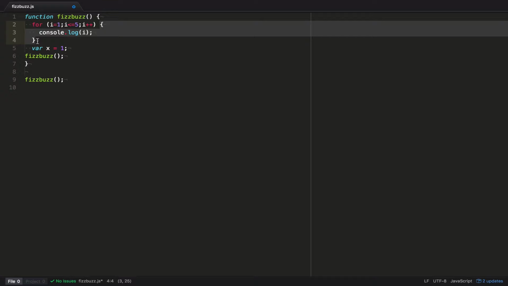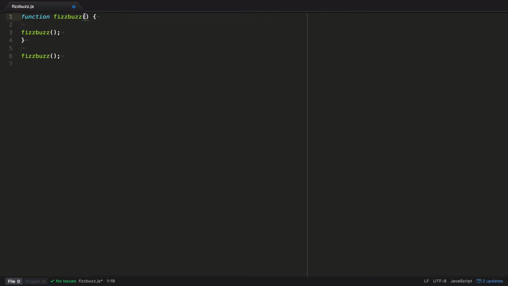And then the second, smaller reason is that I think a recursive function just looks neater. What I mean by that is you could have a value x, and the function in here can look like this. That looks a lot neater, doesn't it? I think so. Anyways, let's go on to Fizzbuzz.